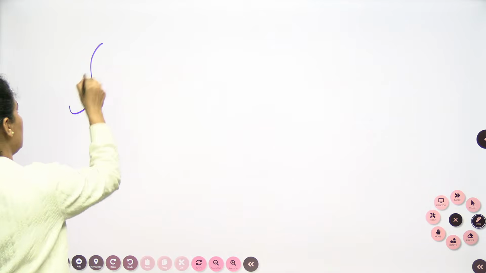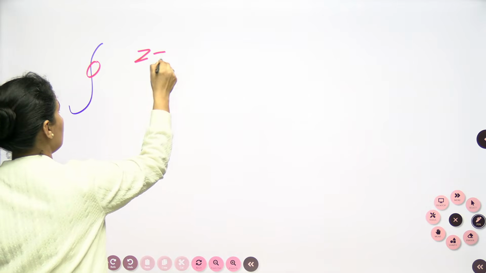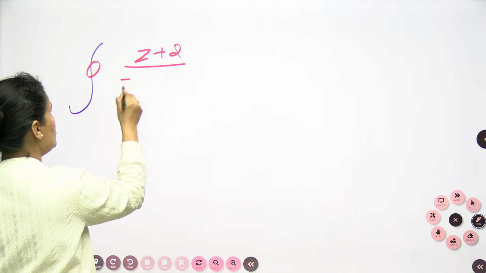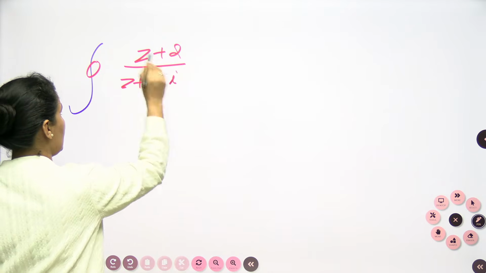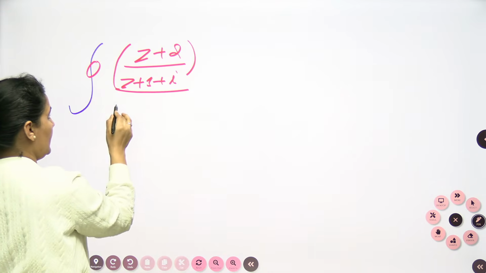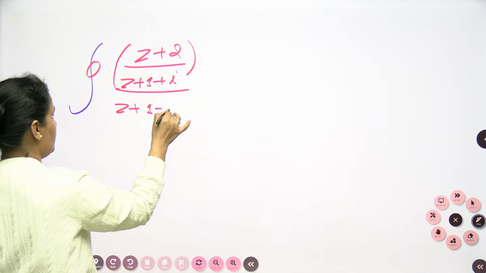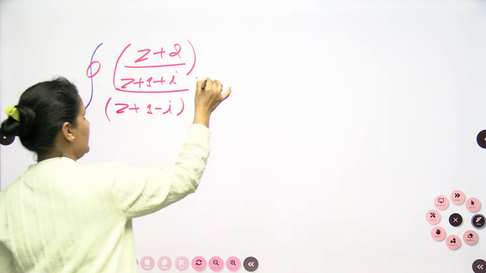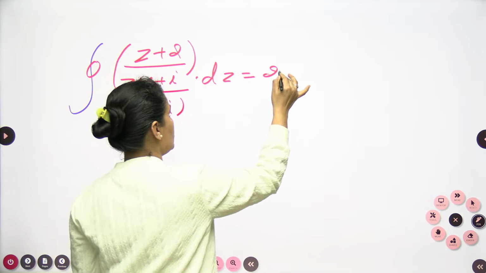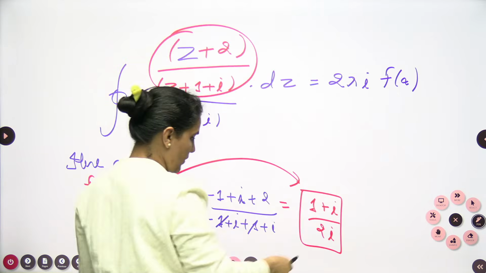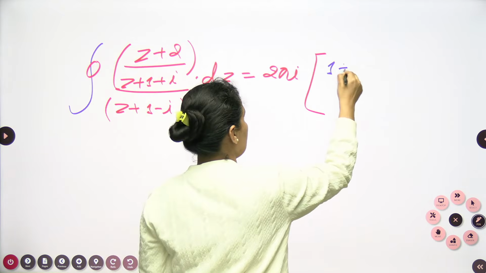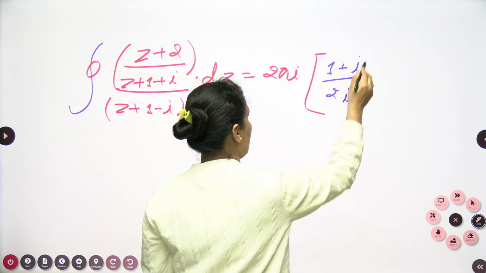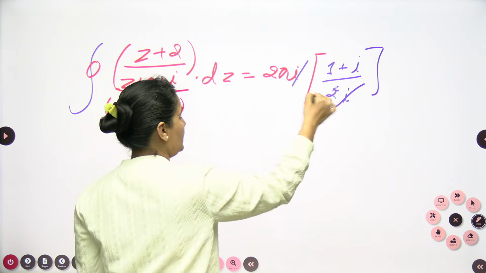So when I put it here, this is the required value: the integral of (z plus 2) by (z plus 1 plus iota) divided by (z plus 1 minus iota) dz equals 2 pi iota into f of a, which is nothing but 1 plus iota by 2 iota. Iota gone, 2 gone.